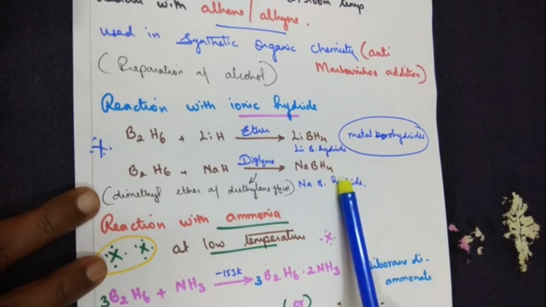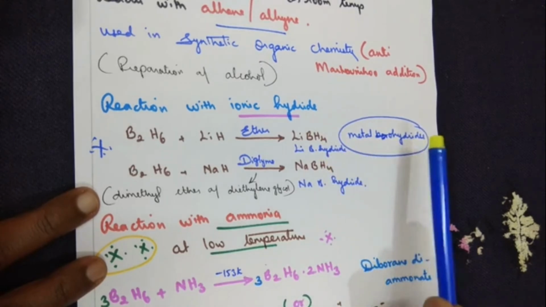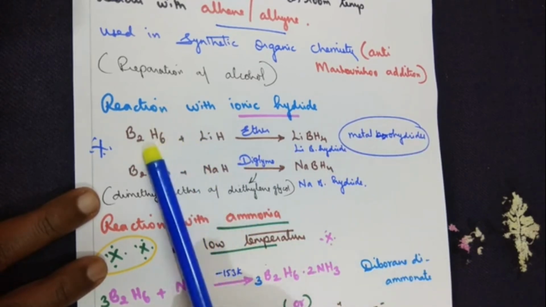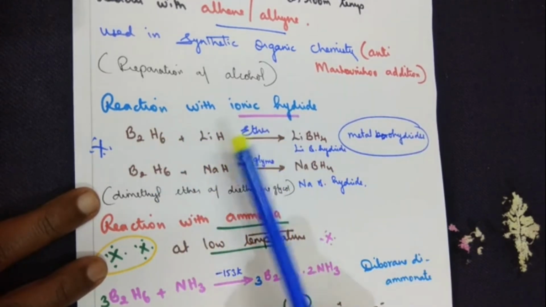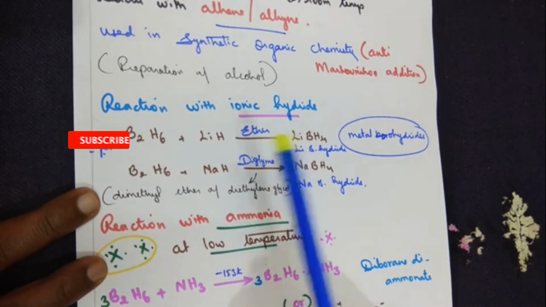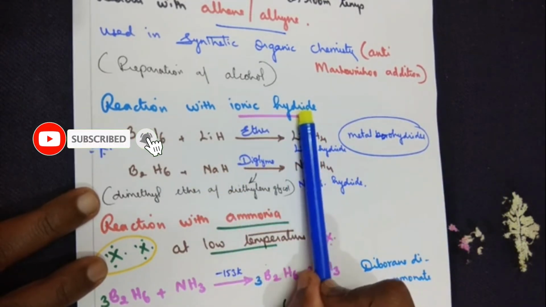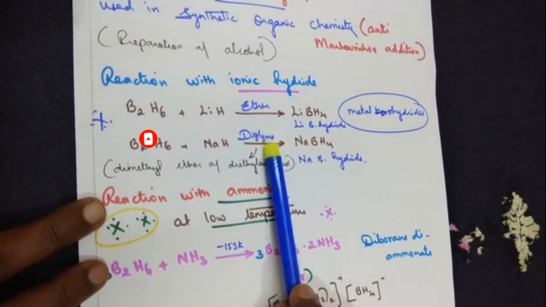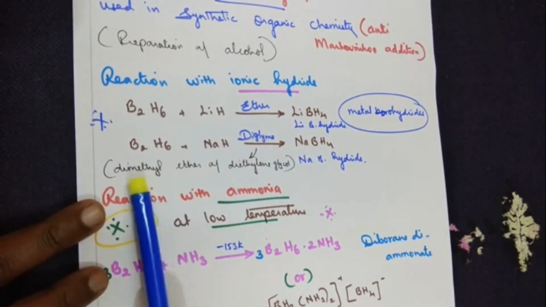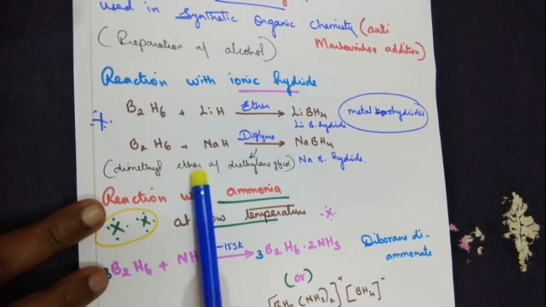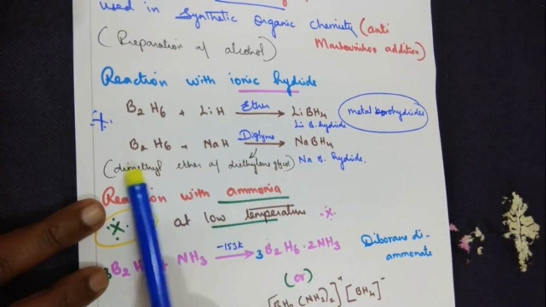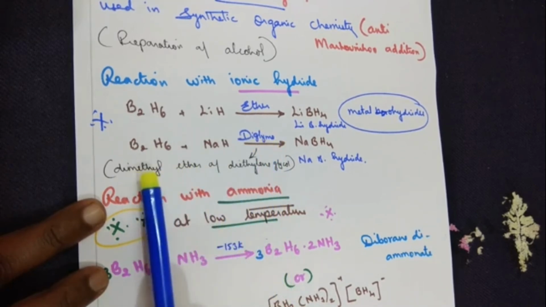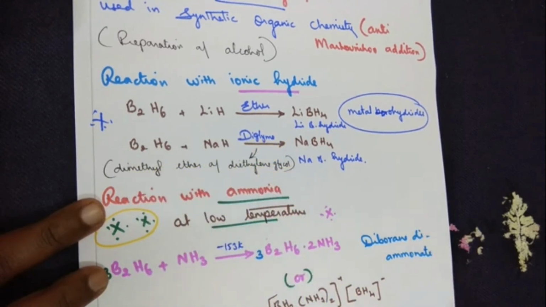Now these are called metal borohydrides. How do we get a metal borohydride? When we treat diborane with an ionic hydride. It can be lithium, sodium, anything, either from aluminium. If you take an ionic hydride, you get the metal borohydride. Now diglyme, the expansion of this formula will be dimethyl ether of diethylene glycol. This is not for your syllabus. I have just written that we get diglyme from dimethyl ether of diethylene glycol.